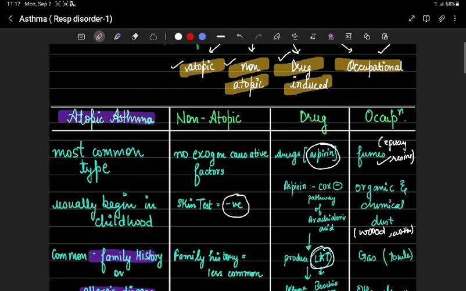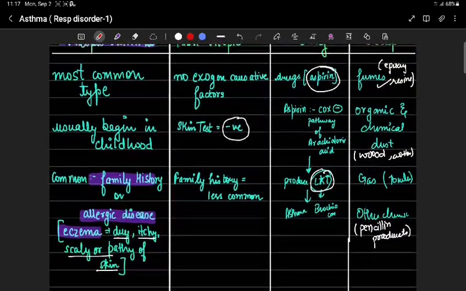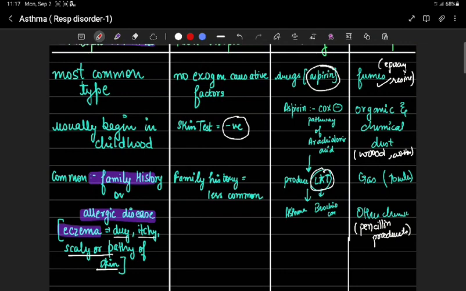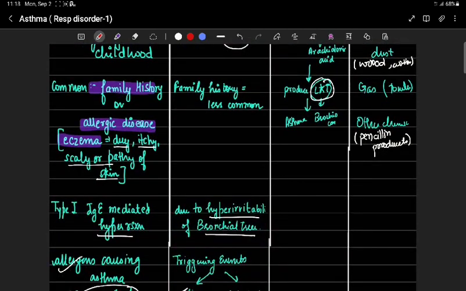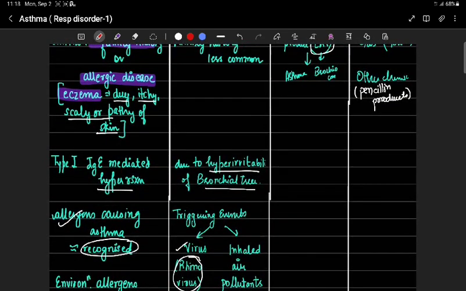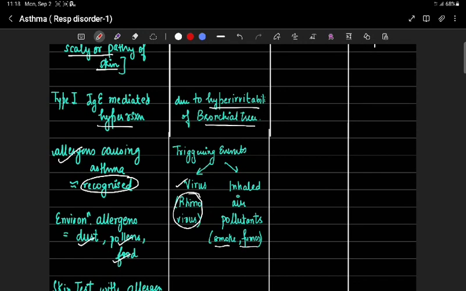It is the most common type of asthma, which usually begins in childhood. Family history of asthma or allergic diseases like urticaria and hay fever is common. It is an example of type 1 IgE mediated hypersensitivity reaction, and exogenous substances, that is allergens, causing asthma can be recognized.